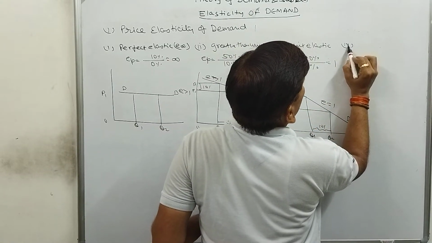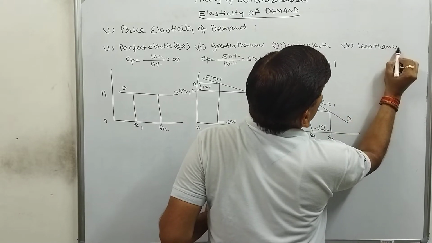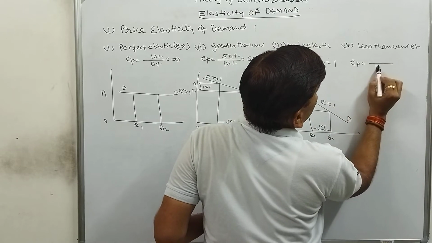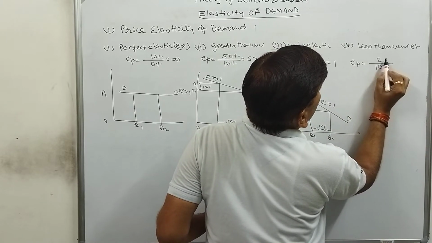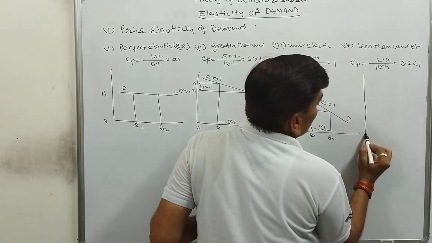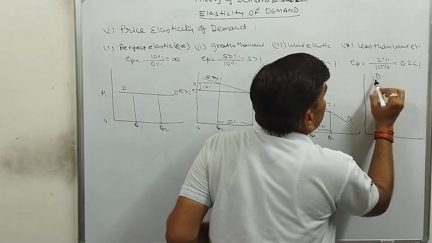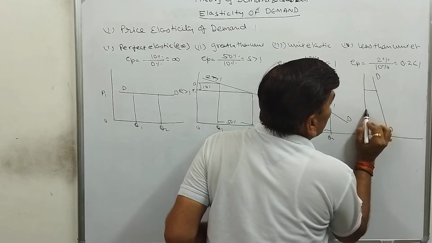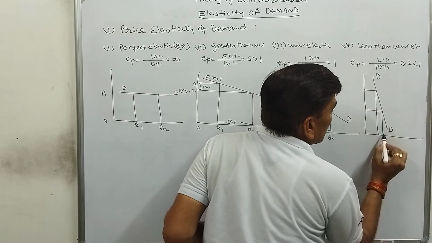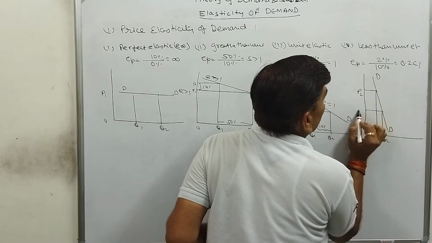Fourth one is less than unit elastic. If there is a 10% change in price and only a 2% change in demand, so 0.2, which is less than 1. So in this condition, the demand curve will be like this. Here the change in price is high, but the change in demand is low. Q1 Q2 is the change in demand, and the price change is P2 to P1.